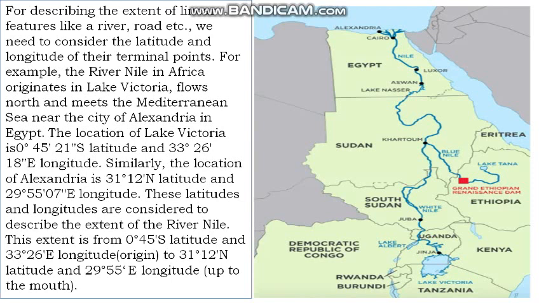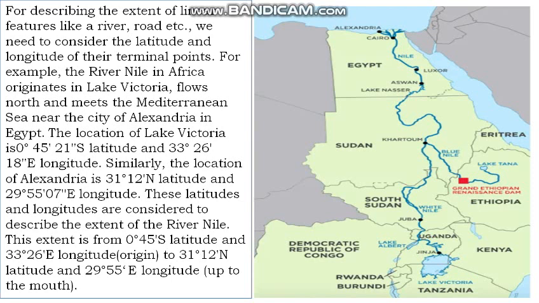The location of Lake Victoria is 0 degree 45 minute 21 second south latitude and 33 degree 26 minute 18 second east longitude. Similarly, the location of Alexandria is 31 degree 12 minute north latitude and 29 degree 55 minute 7 second east longitude. These latitudes and longitudes are considered to describe the extent of the river Nile.